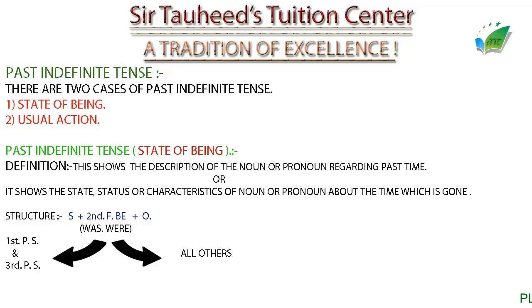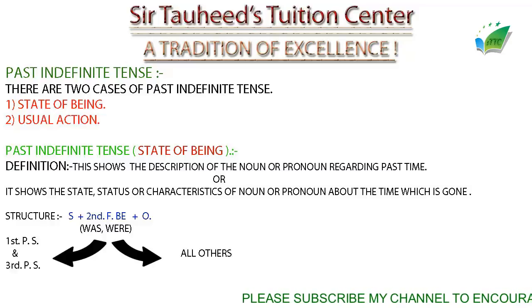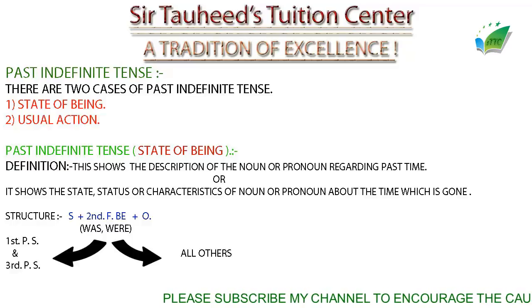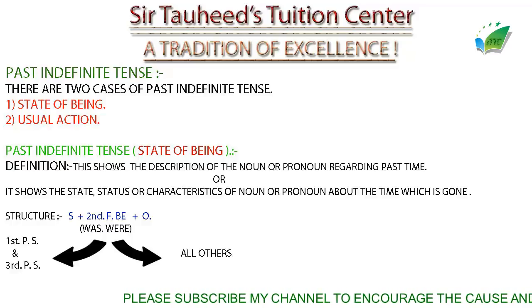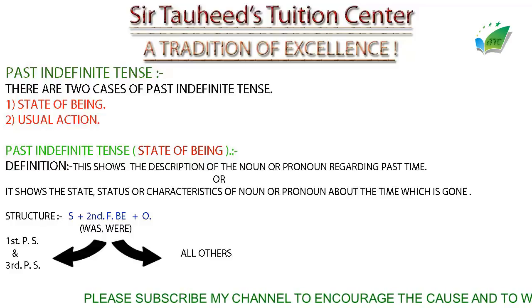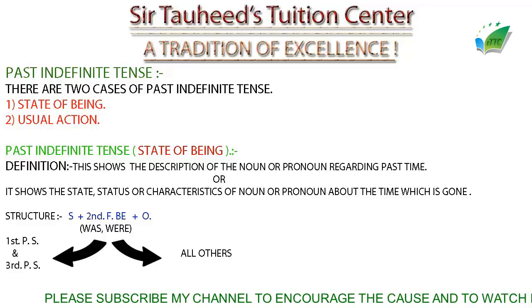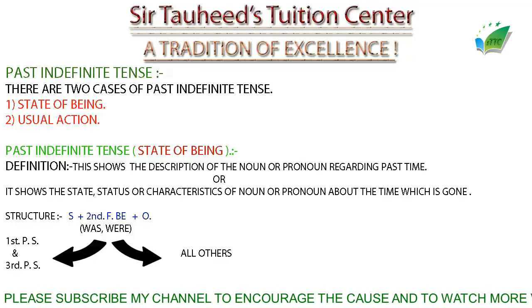Now let's have a look at the second definition, which is: it shows the status or characteristics of a noun or pronoun about the time which is gone. So this tense describes these kinds of things. It might give a description, characteristics, or sometimes status or state. If you want to talk about anyone's past description or past characteristics, you can use this tense.